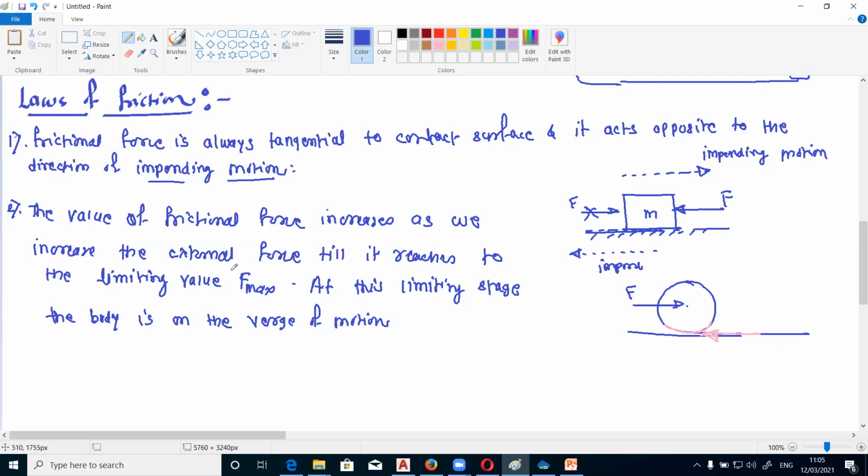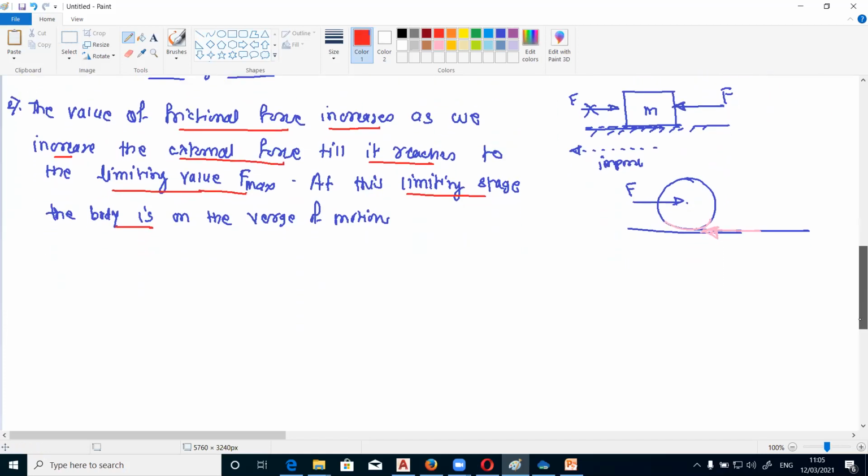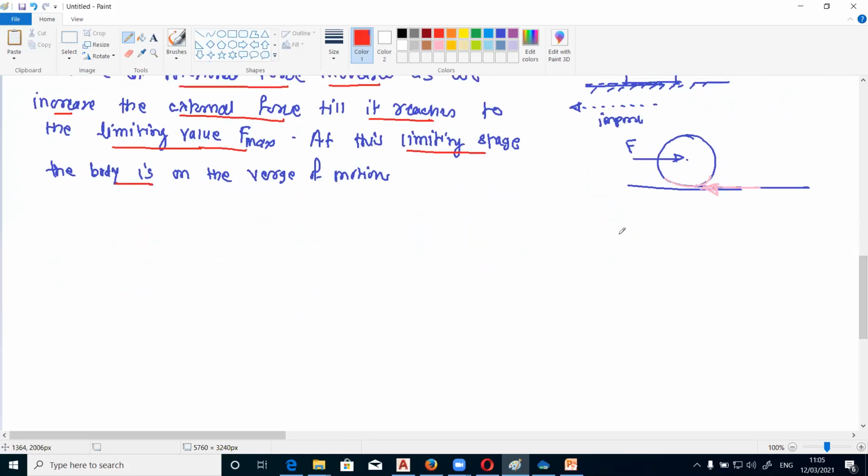Okay. So what is the meaning of the second law? The value of the frictional force increases as we increase the external force till that value reaches the limiting frictional value, that is the F max. At this limiting stage, the body is on the verge of the motion. Okay. So we have just seen the graph of the external force and the frictional force. So this is the graph. Here the y-axis is the frictional force and the x-axis is the external force.